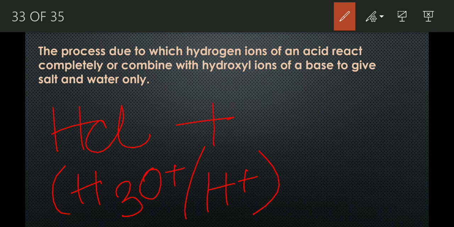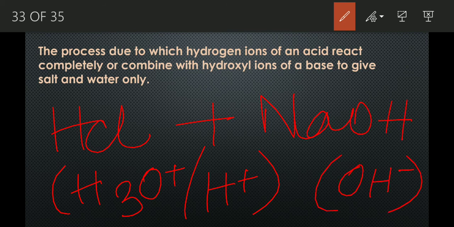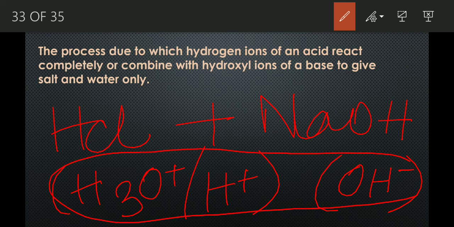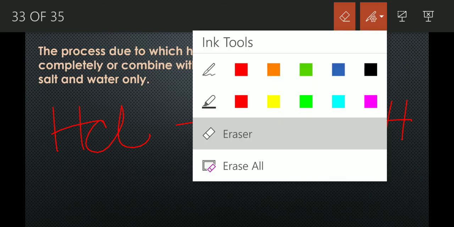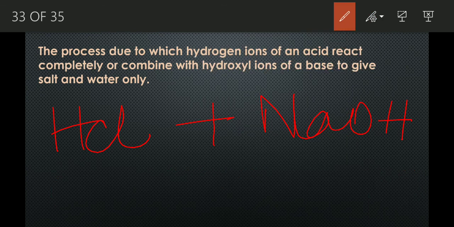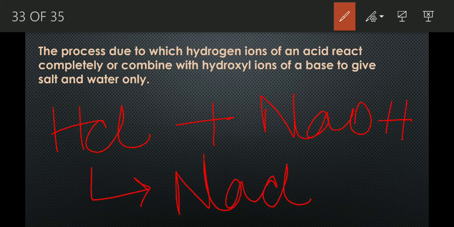When it reacts with a base like NaOH, which contains what? Hydroxyl ions. Then these ions will react with each other completely to produce salt and water. See, it will give NaCl, a salt, and H2O, water. Okay, this is the neutralization reaction.